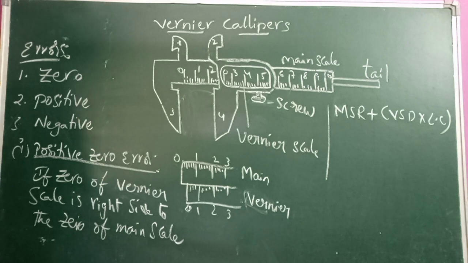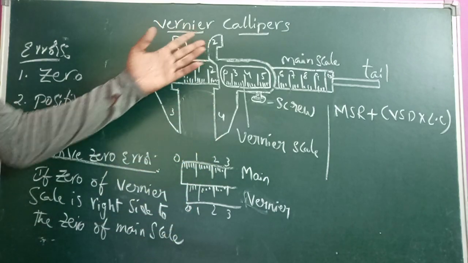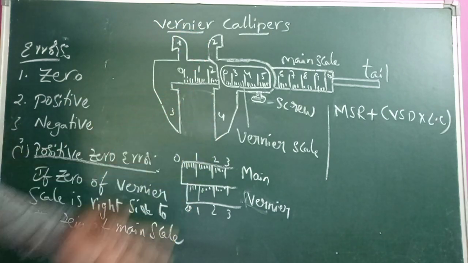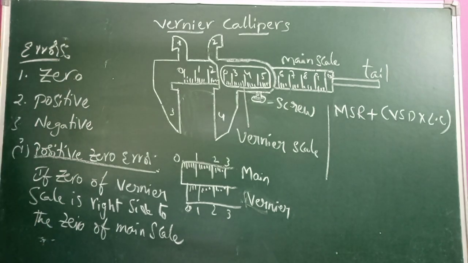With a positive zero error device, the length of an object will not be measured accurately, so we must apply a correction.